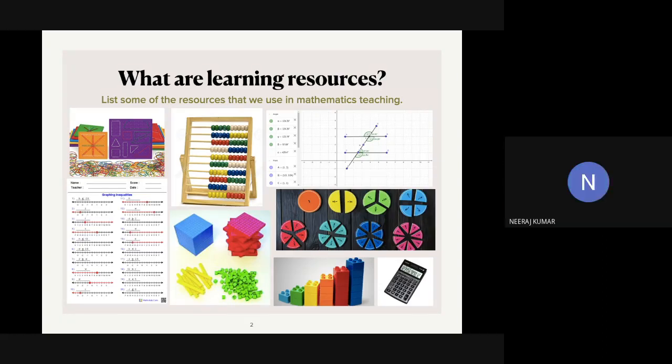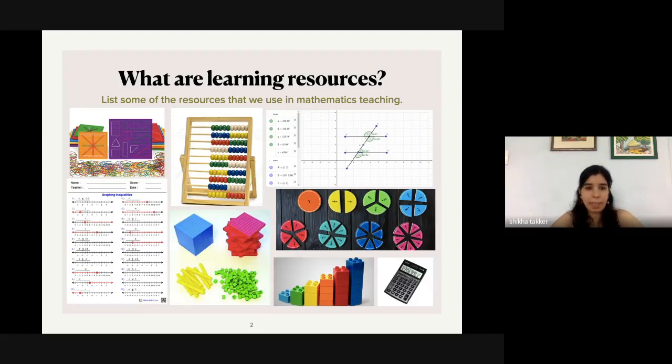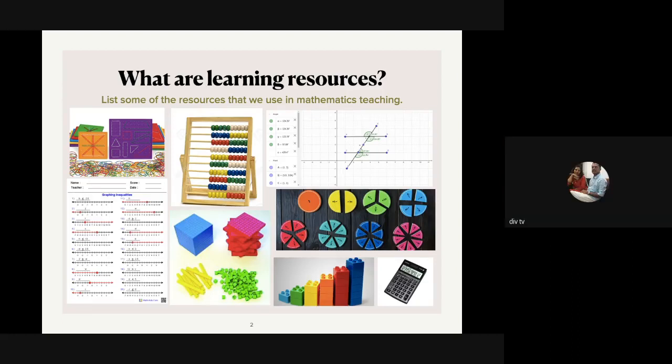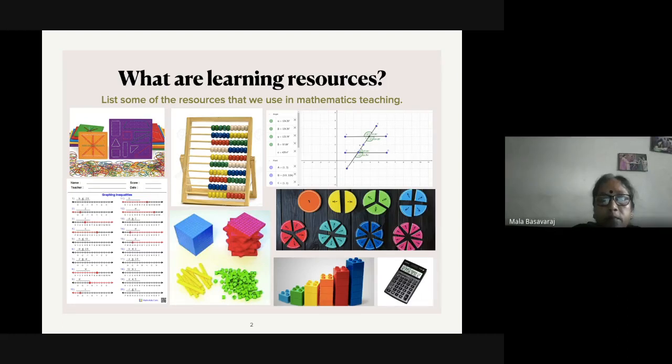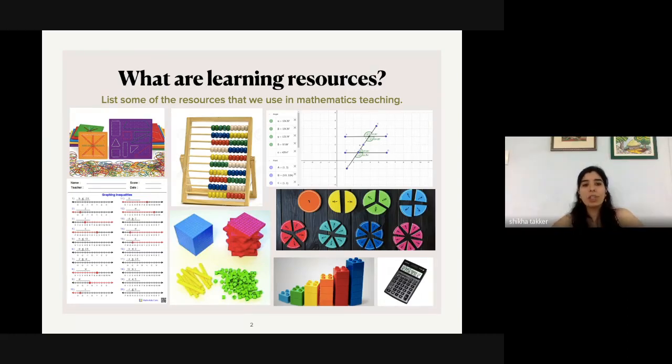Number line. It's a worksheet with number lines. So we also use worksheets as resources? Definitely, ma'am. Yes, and I think some of you also went beyond these materials.